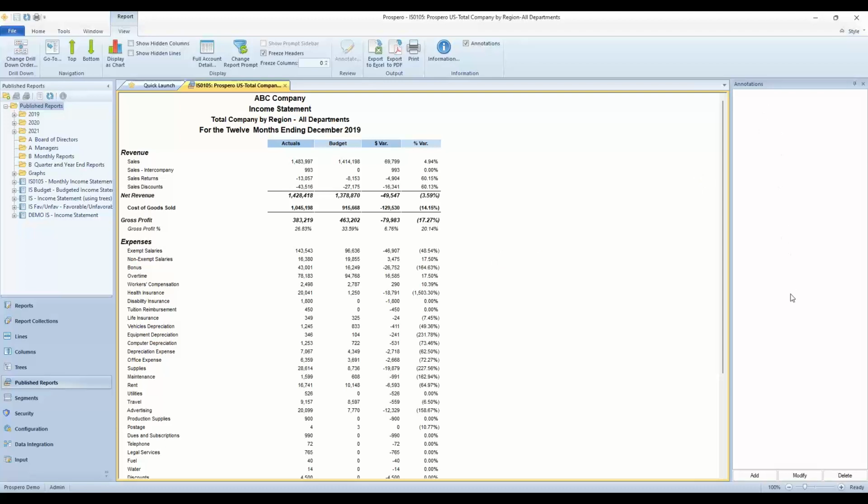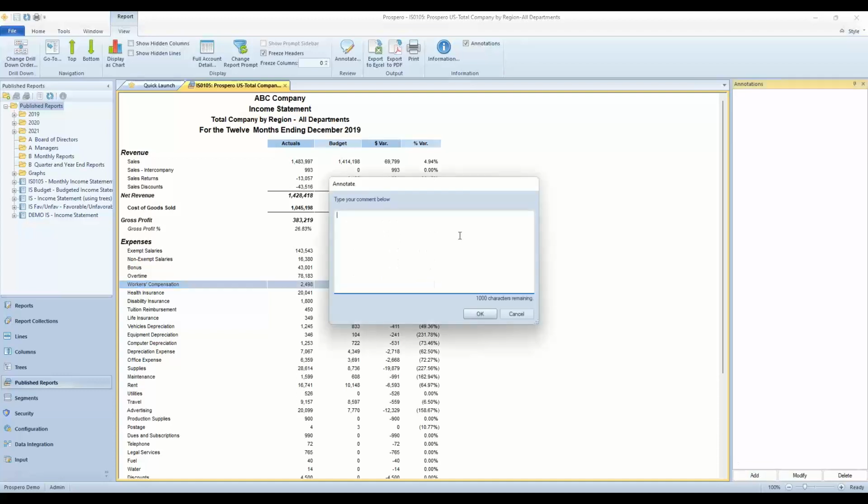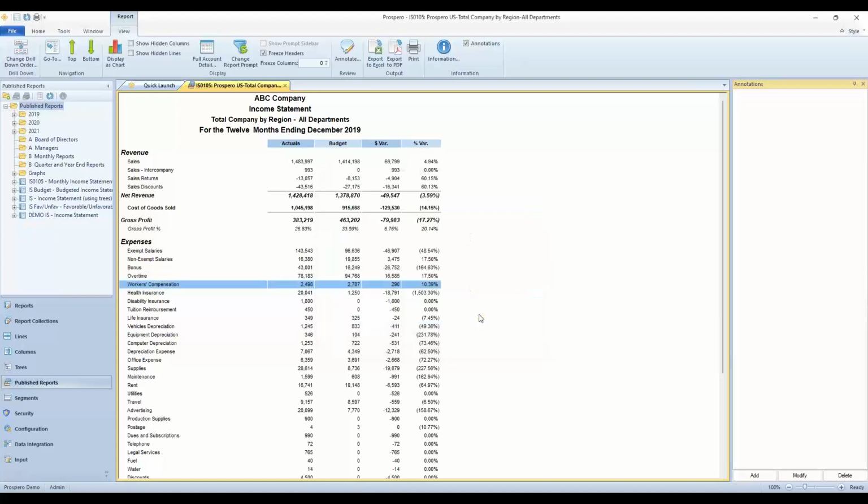So this is a great option inside Prospero that will let any of your users add notes to this report. So they click one time on any row here, go in and click the add button at the bottom right-hand side of the annotations panel. They'll type in their text and click OK to save it to this published version of this report.